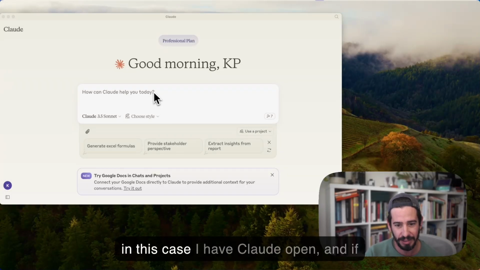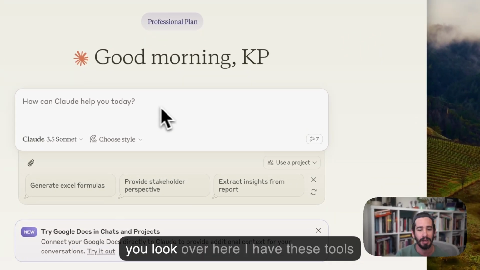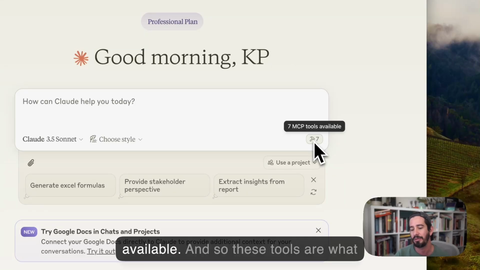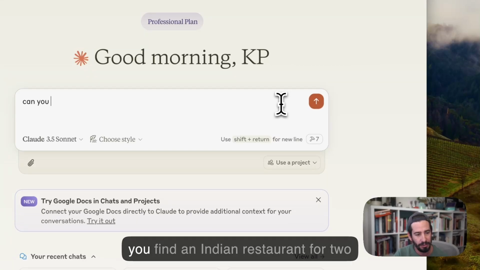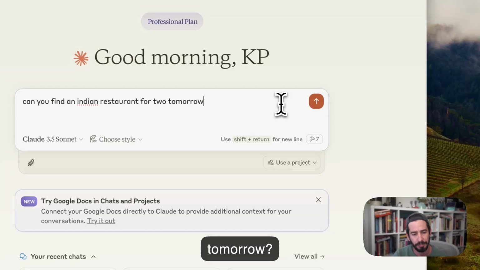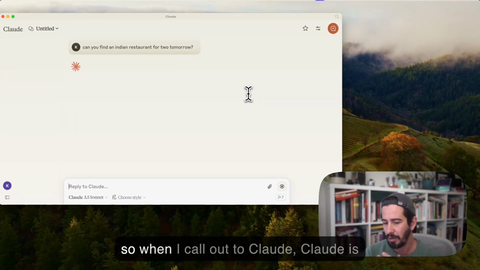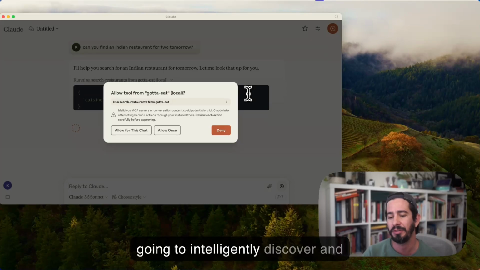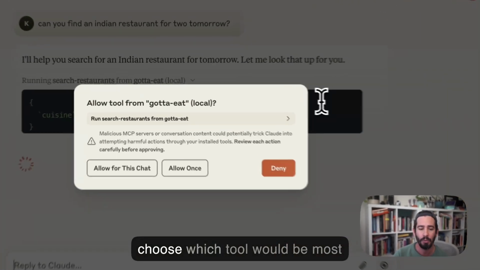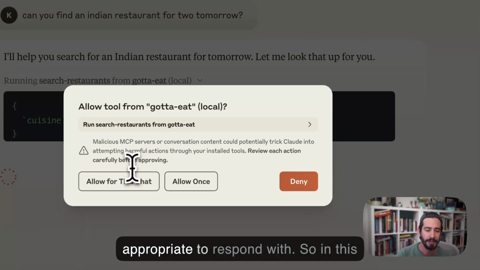In this case, I have Claude open. And if you look over here, I have these tools available. These tools are what we built during the hackathon. So, can you find an Indian restaurant for tomorrow? When I call out to Claude, Claude is going to intelligently discover and choose which tool would be most appropriate to respond with.